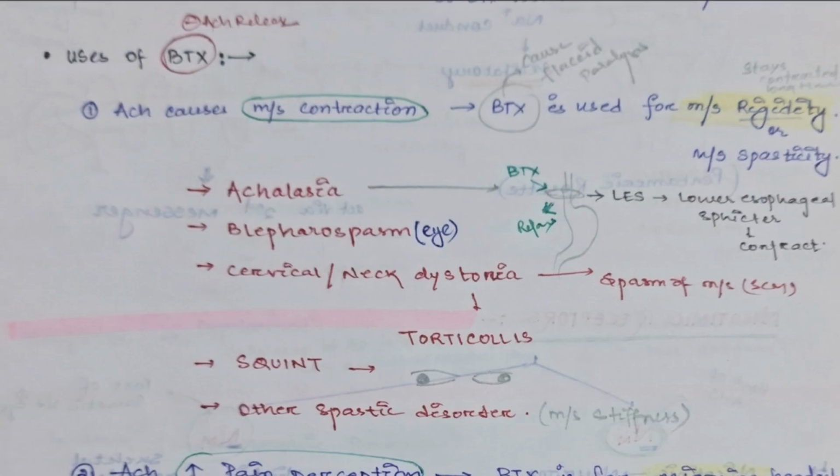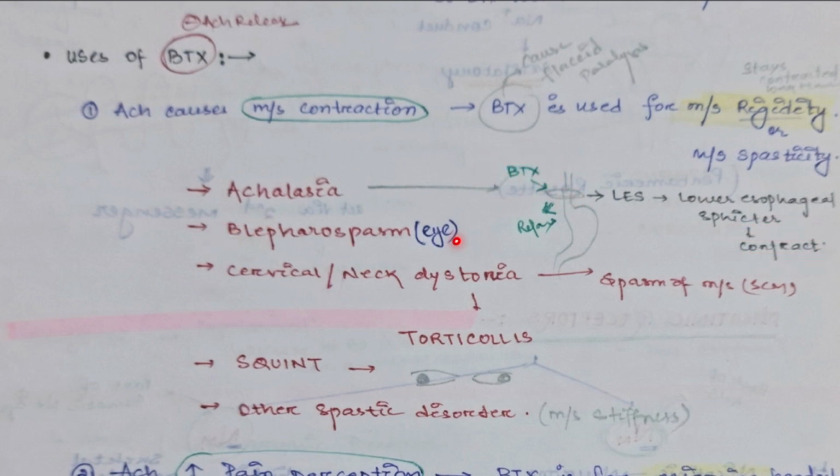What are the uses? As we know, botulinum toxin inhibits acetylcholine. Acetylcholine causes muscle contraction. So wherever there is contraction, we can use botulinum toxin to cause relaxation. Like in case of muscle rigidity or muscle spasticity, it causes muscle paralysis, flaccid paralysis. So in these cases it is used. For example, achalasia. Achalasia means the lower esophageal sphincter is present in a contracted state. So botulinum toxin will relax this lower esophageal sphincter.